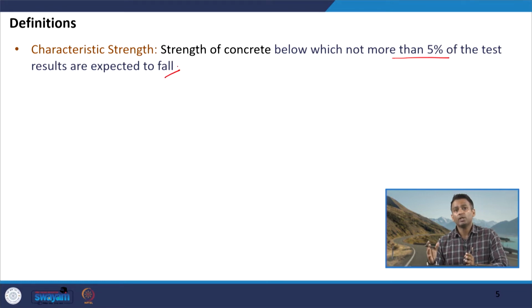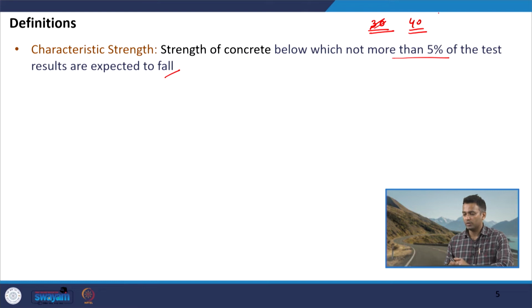Which means if I am testing, let us say, 30 samples, or let me take another value here, let us say I am testing 40 samples, so that I get an appropriate number to explain. So, if I am testing 40 samples and I have some desired strength x, this is what I am defining as the characteristic strength.